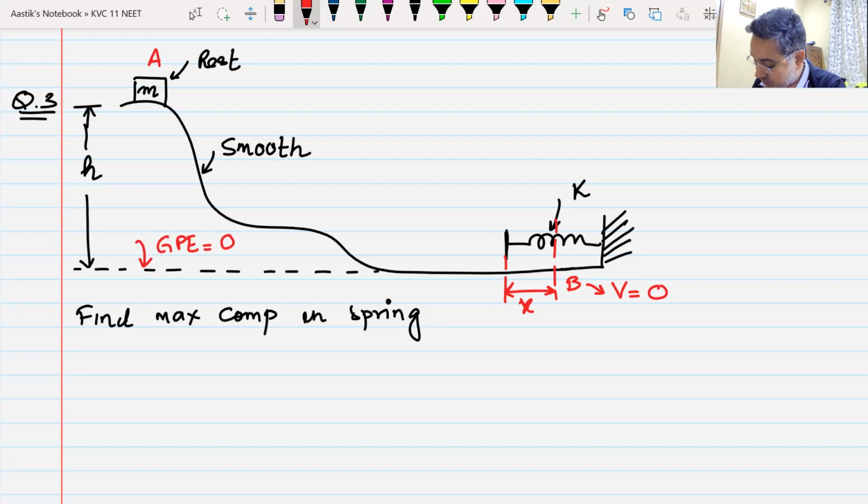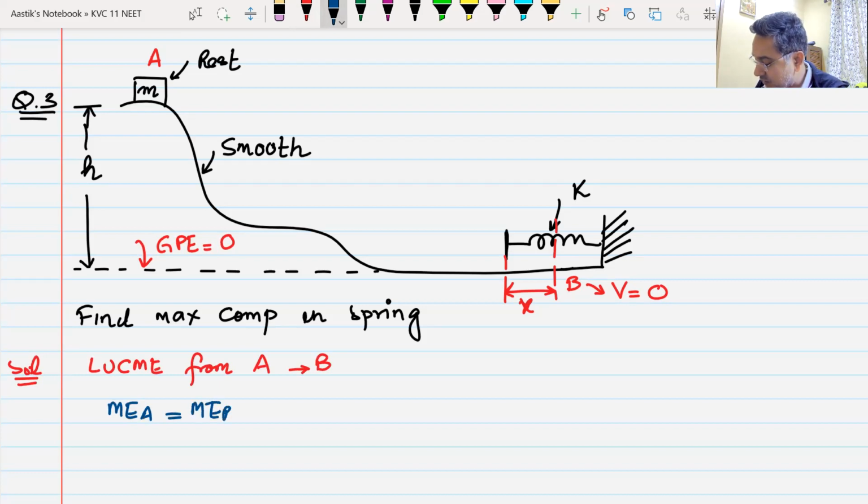Now, I am going to apply the law of conservation of mechanical energy, LOCME, from the initial point A to the final point B. Total mechanical energy at point A will be equal to total mechanical energy at point B. All of us understand this, yes or no?